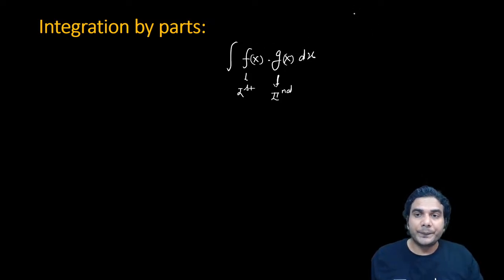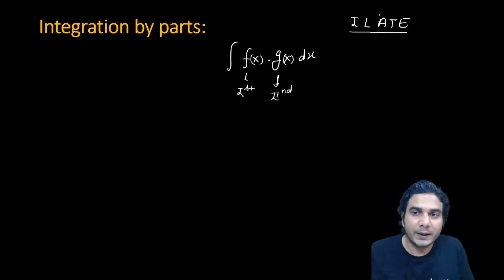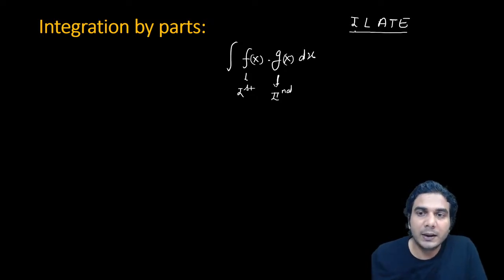There is one rule also which is called ILATE. In this order you can choose your first and second. Which function appears first, you choose that function as first function, and the function which follows will be the second function. What is this ILATE? I represents inverse functions, L means logarithmic functions, A means algebraic functions, T means trigonometric, and E means exponential functions. So these are all types of functions.